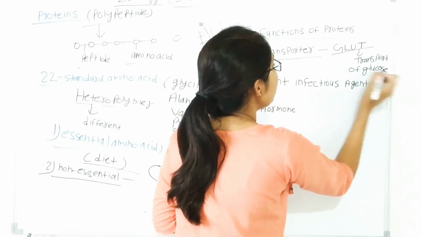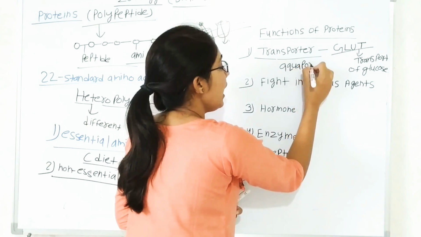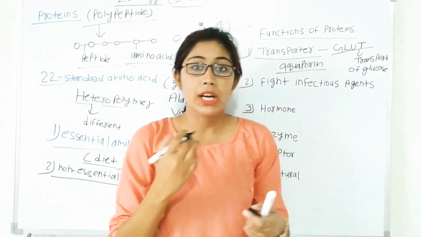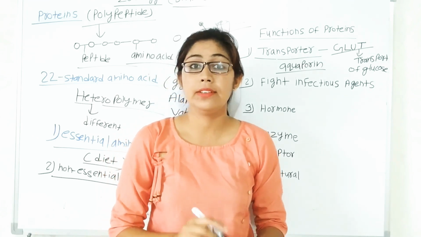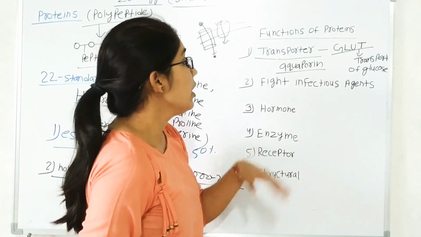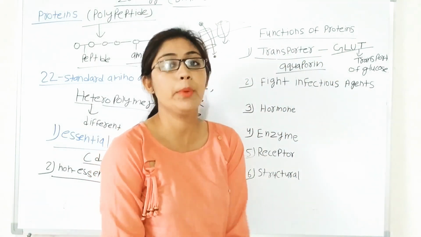Now another example of transporters is aquaporin. Aqua means water, so these are transporters that help in the transport of water. So they are known as aquaporins. So this is the transport function that is performed by some carrier and channel proteins.